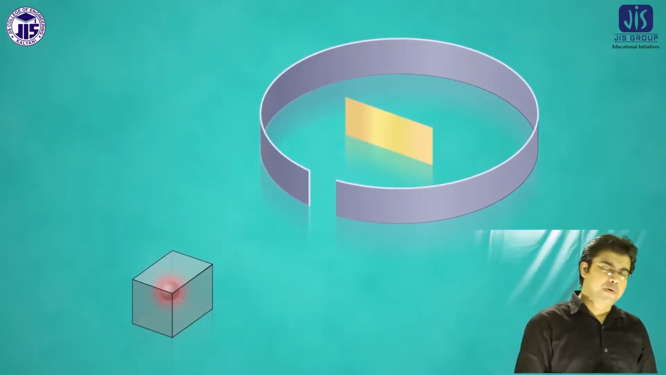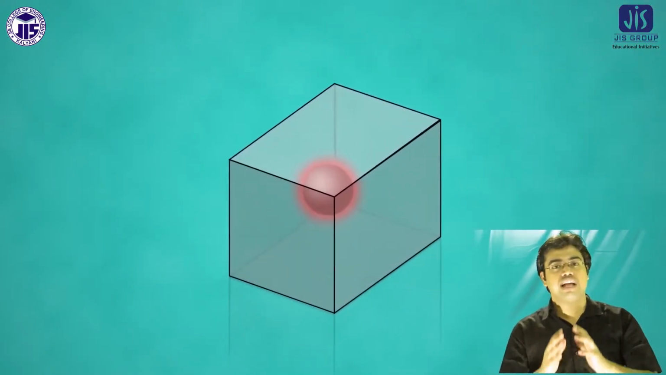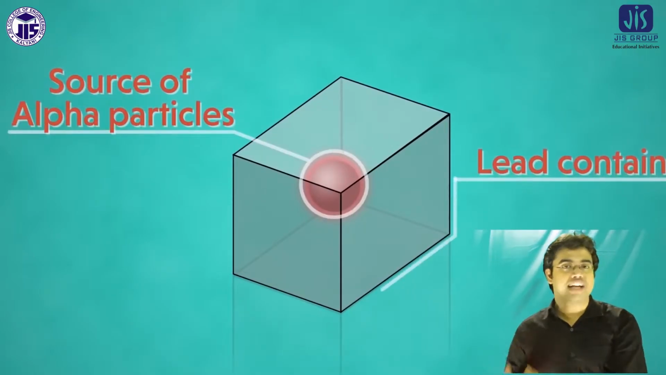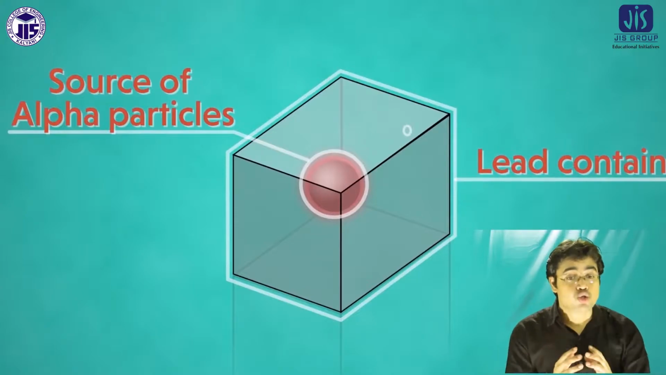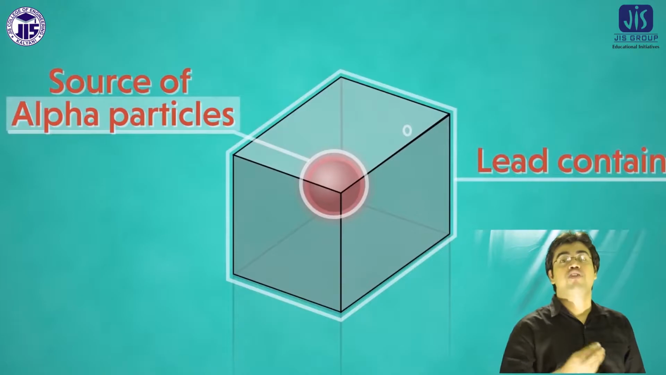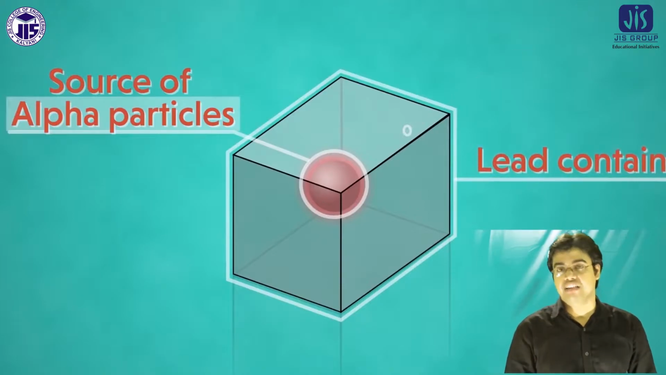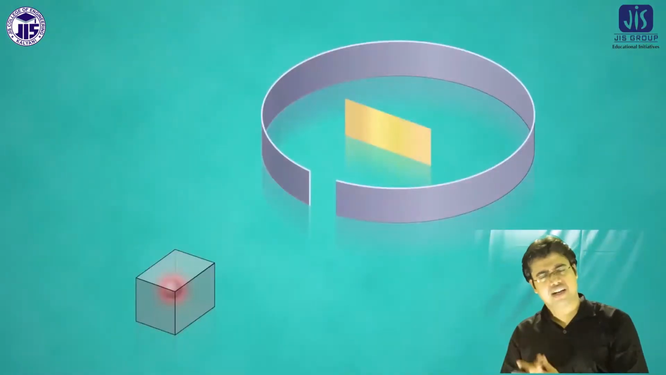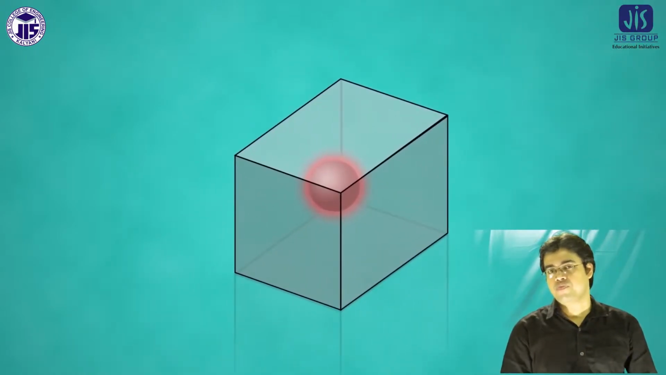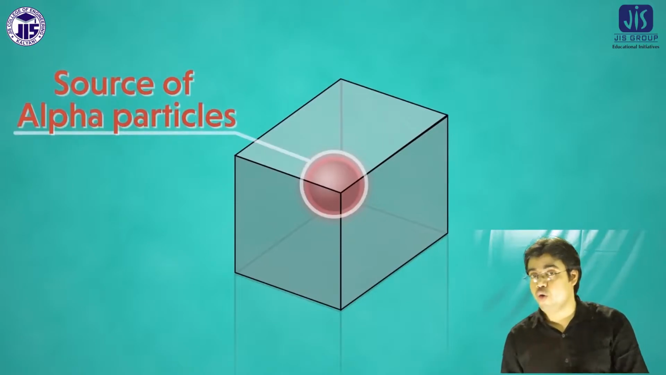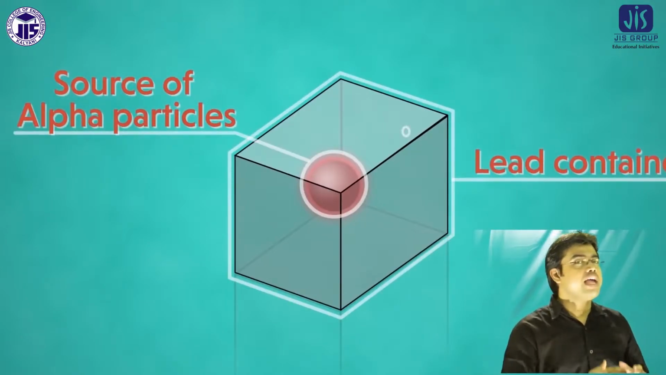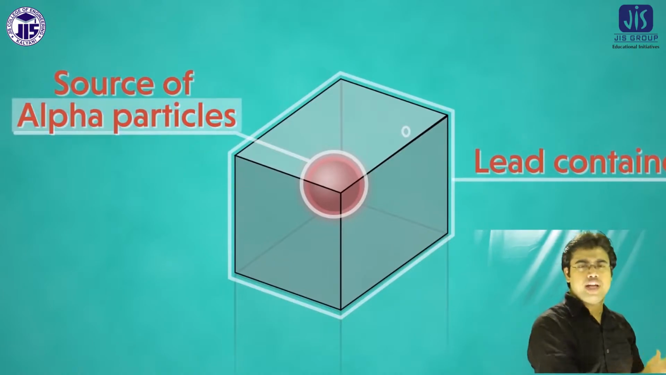According to the Rutherford experiment, called the alpha ray scattering gold foil experiment, in this experimental setup there was a source of alpha rays, and that alpha ray source was enclosed in a lead container, and in that lead container there was a small hole. Through that small hole, the alpha rays can pass in a straight line or straight pathway.